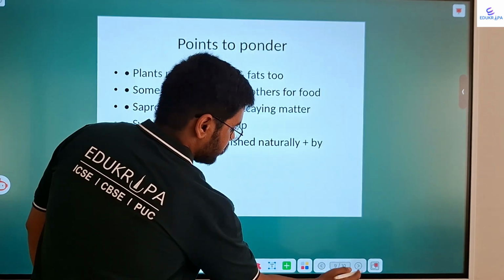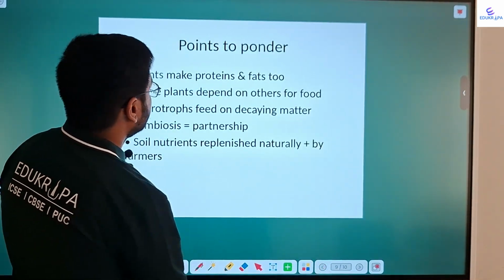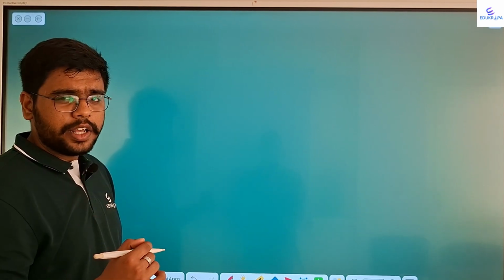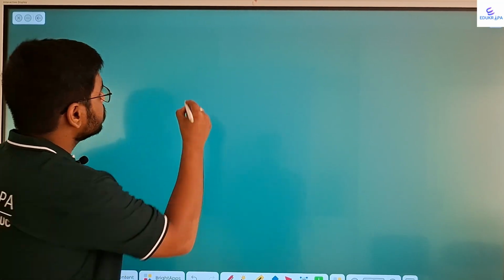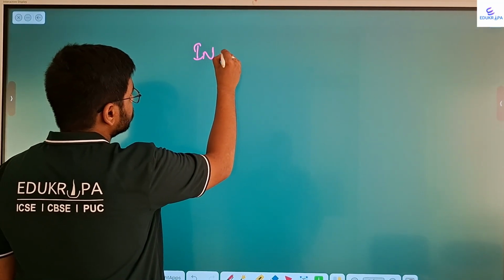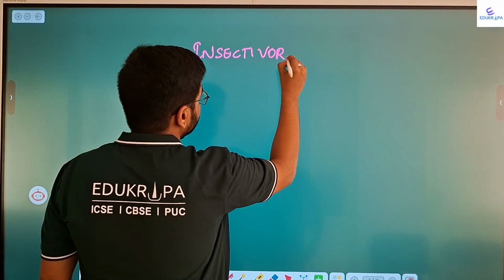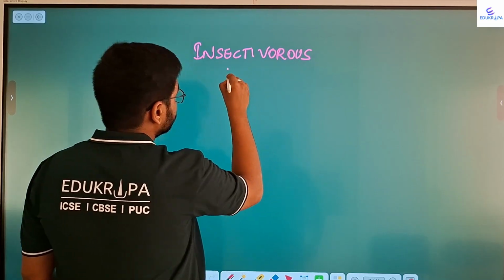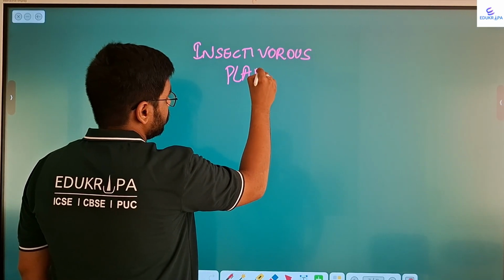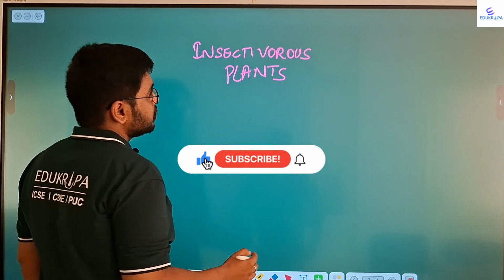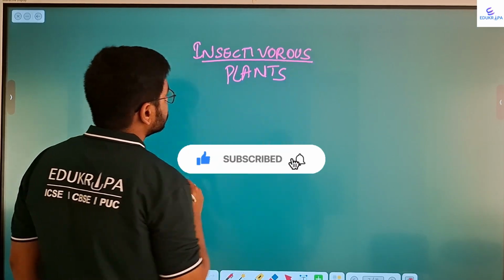Okay. Next, there is one more category of plants which we have to discuss. Those are insectivores. Let's take this word insectivorous and split it.